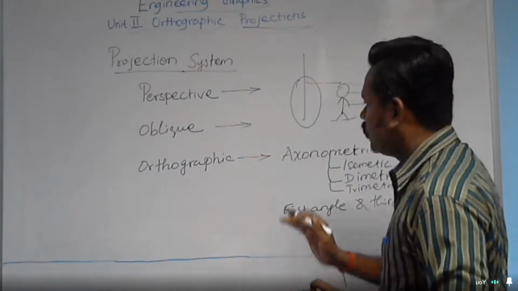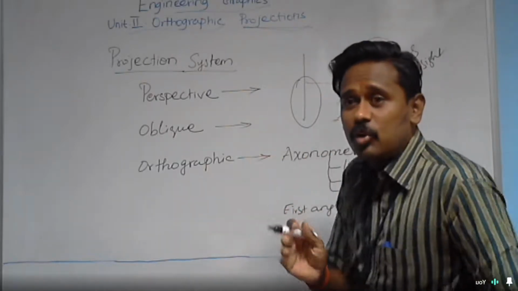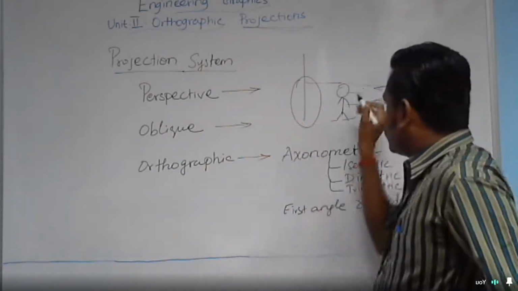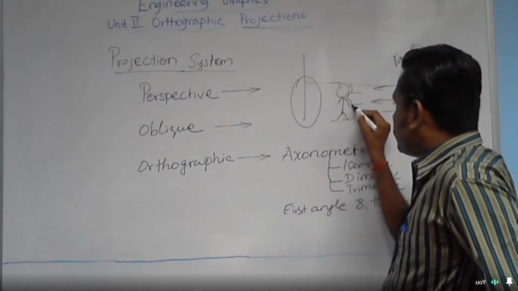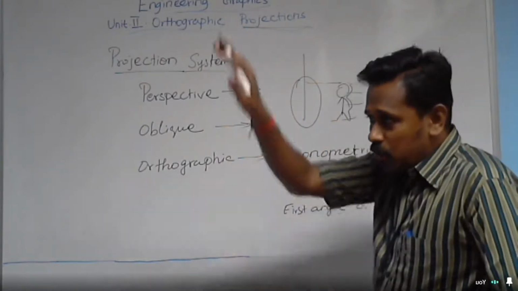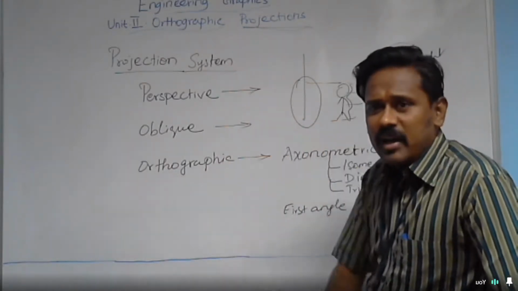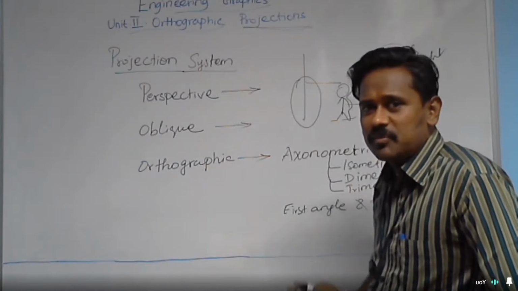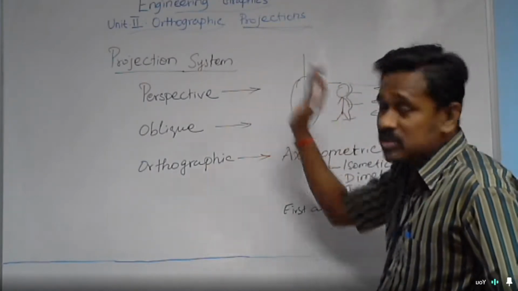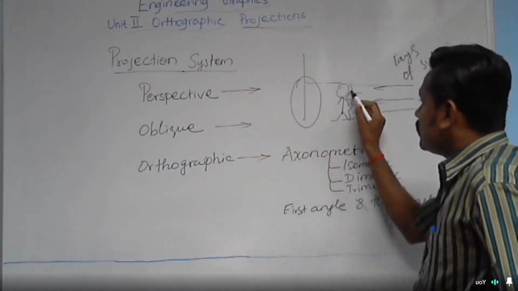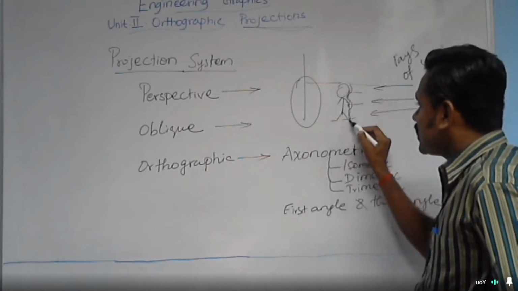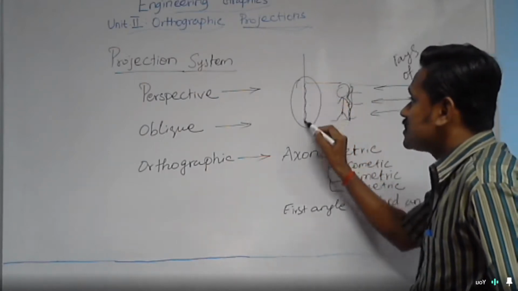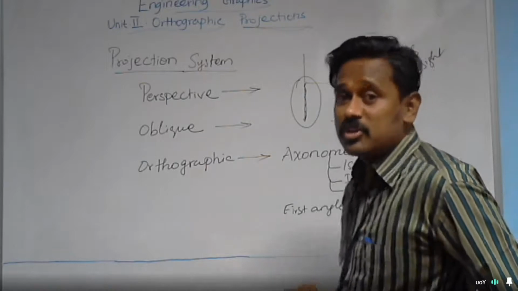In a shadow, you are not able to see the features. Simply the portion of blackish range is available in the case of shadow. But in the case of projection, you can see the features of the object on this screen. This is nothing but projecting an object.